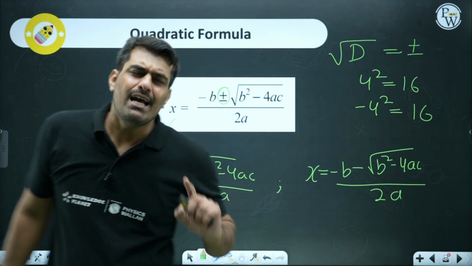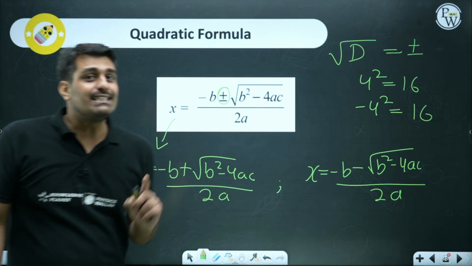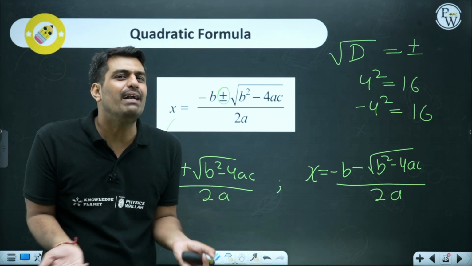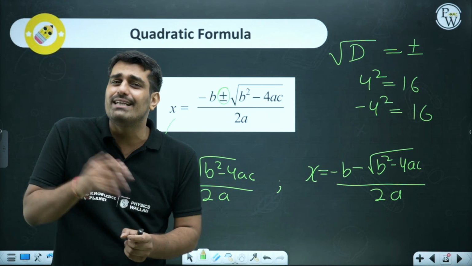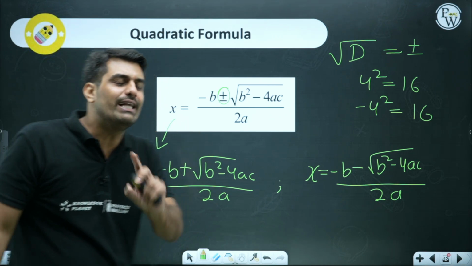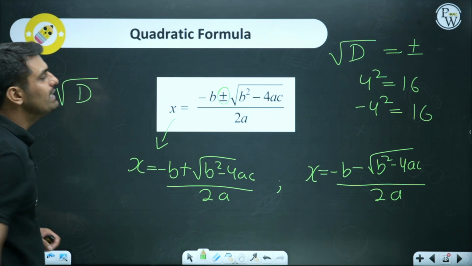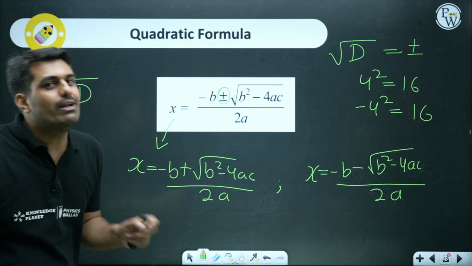First thing was this. And second thing, what exactly is this b square minus 4ac? This is a very important thing called the discriminant. What does it discriminate about? You'll come to know about this particular part, what exactly it discriminates. Over here, you need to understand that you have to directly calculate the value of D. When you have the square root, you can get the answer.